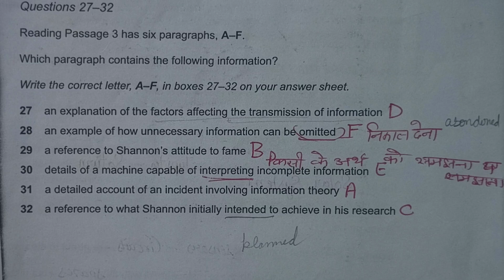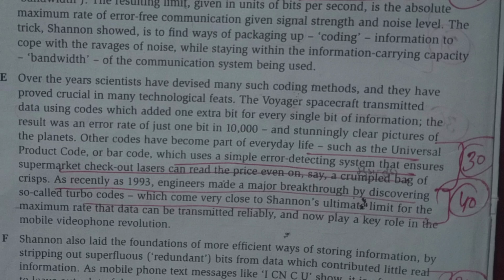एक ऐसी मशीन जो incomplete information को समझा सकती है. This information has been taken from paragraph A. Let's see in the paragraph. Other codes have become part of everyday life, such as the Universal Product Code, or barcode, which uses a simple error detecting system that ensures supermarket checkout lasers can read the price even on, say, a crumpled bag of crisps. मतलब ये अगर कोई बैग टूटा फूटा या मुड़ा हुआ भी हो तो उसका सही प्राइस पढ़ लेता है.